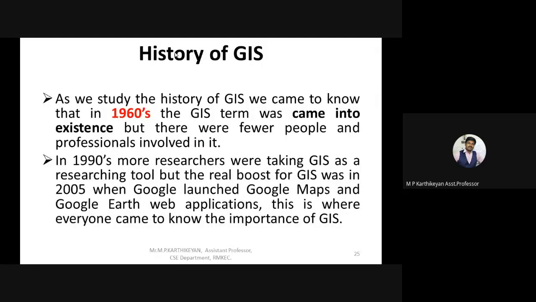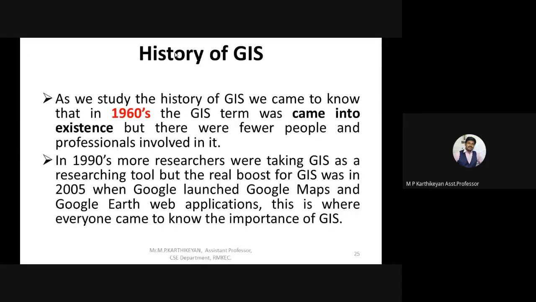The next slide is the history of GIS. We have learned what GIS is so far, so let's learn from which period GIS has evolved. The name GIS came into existence in 1960. In 1960 it was officially termed Geographic Information System. Even at that time it was not that popular.